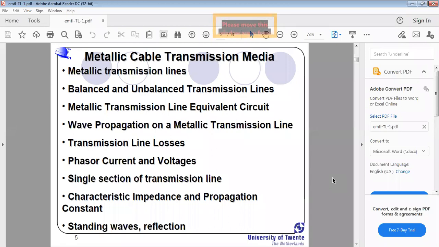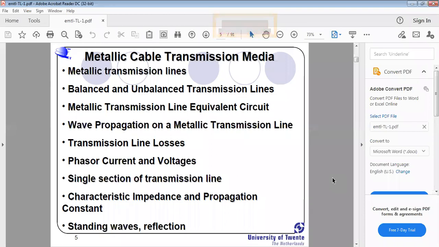But if we want to establish a transmission line that is not in electrical form, then non-metallic transmission lines exist. Can you tell me an example of that non-electrical form of information?